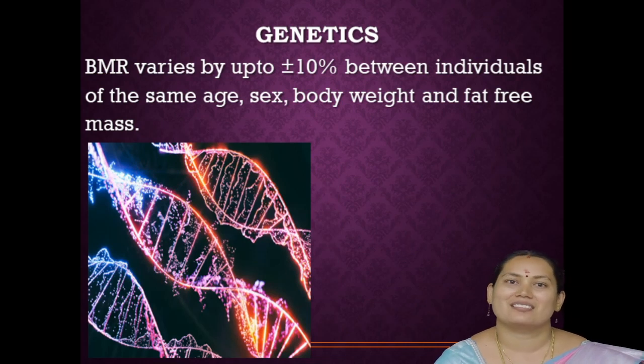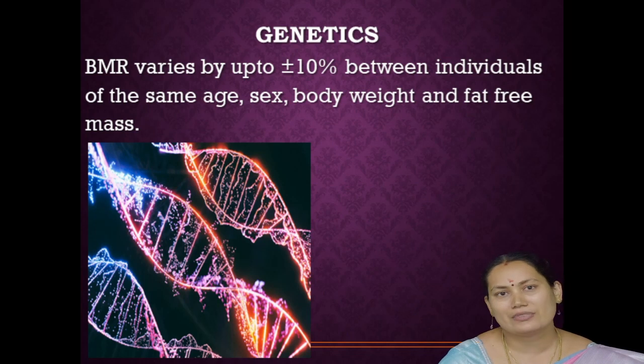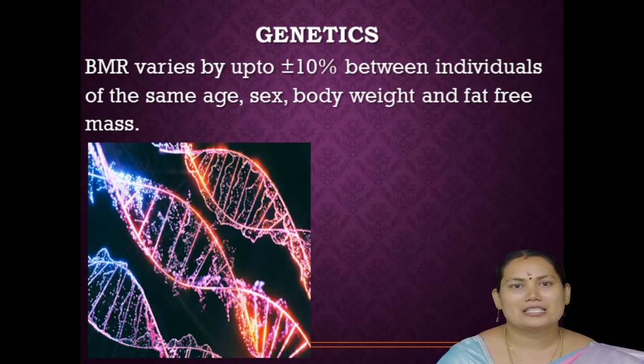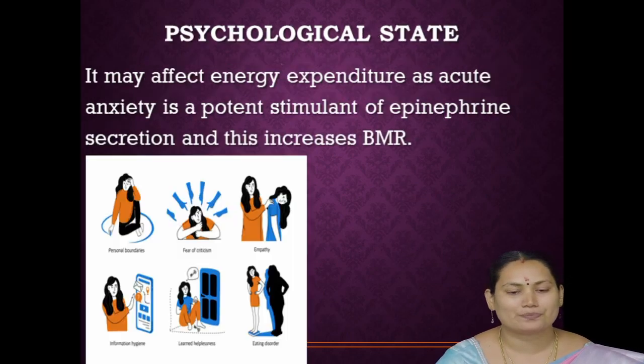Then genetics. Even with so many factors, family history is one of the major factors, that is genetics. So depending upon the family history, in every individual the BMR rate is 10% increased or decreased. It is based on our family history.